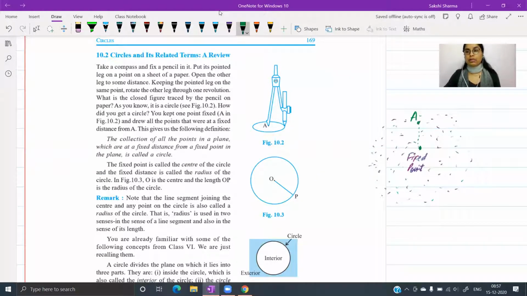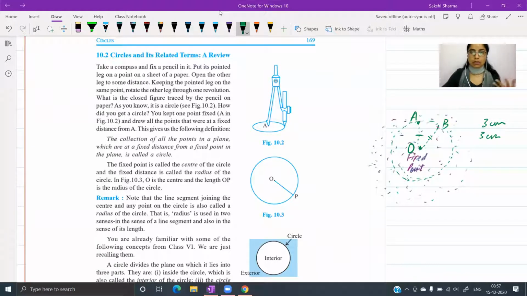and its distance from this fixed point is say 3 centimeters. And then there is another point B. इस point का distance B is fixed point से 3 centimeters है. So these two are equal. Let's say that the fixed point is O. So OA is equal to OB. So I could find infinitely many points around this point O, whose distance from this point O will remain same. So इसके around बहुत सारे points होंगे जिनका distance same रहेगा, which in this case right now I have assumed to be 3 centimeters.